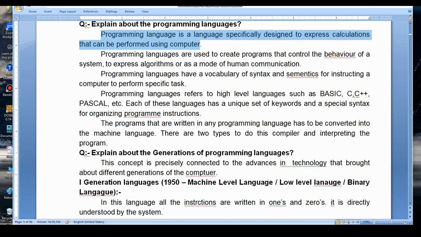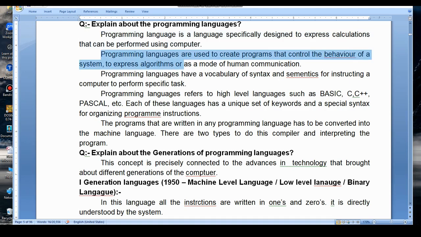Generally in our life, languages are used to express our expressions or feelings to other persons. In the same manner, programming languages are used to write programs on computers to solve a particular problem or to perform computations. Programming languages are used to create programs that control the behavior of the system, to express algorithms, or as a mode of human communication.